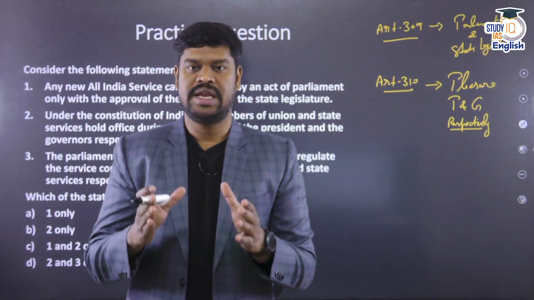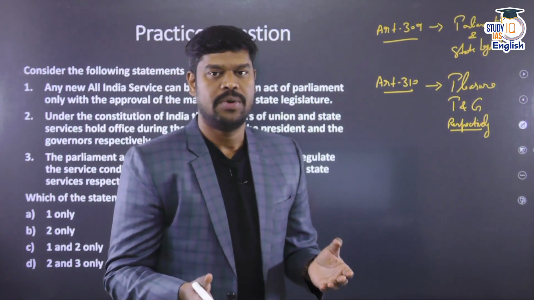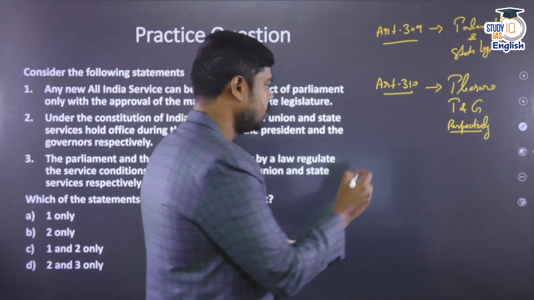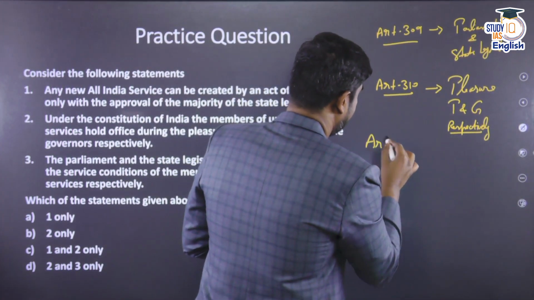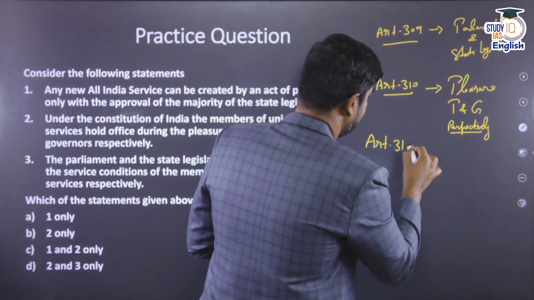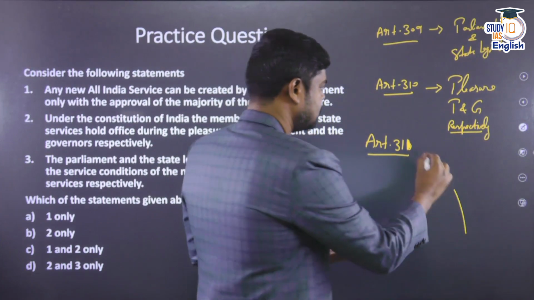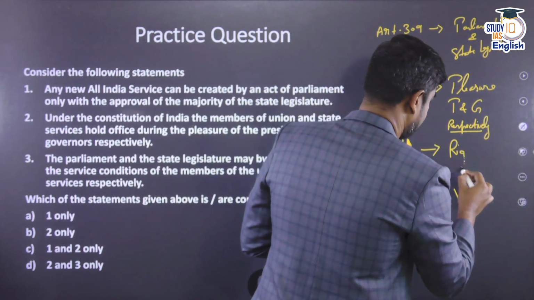So does it mean that the government employees can be arbitrarily removed from their positions? Because it is saying that they hold office during the pleasure of the president and the governor. So the doctrine of pleasure has to be read along with Article 311 of the Constitution. That means Article 311 says that they have the right to represent.